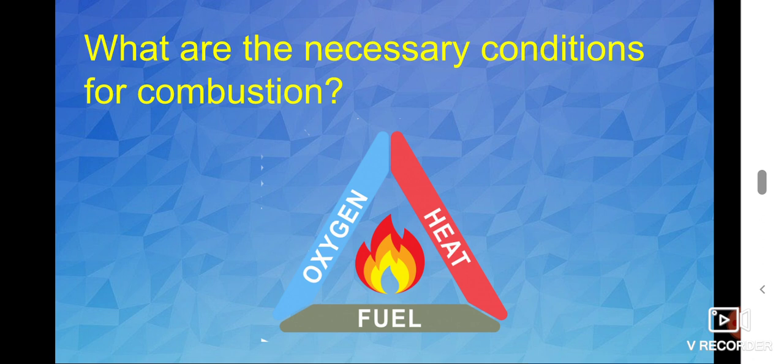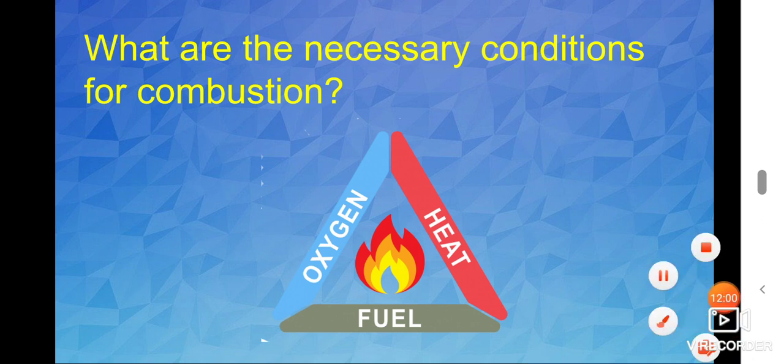Next, what are the necessary conditions for combustion? We know that combustion is the burning process. In this process, fuel reacts with oxygen to give heat and light along with carbon dioxide and water. This combustion process occurs in certain conditions. There are three things needed for combustion.